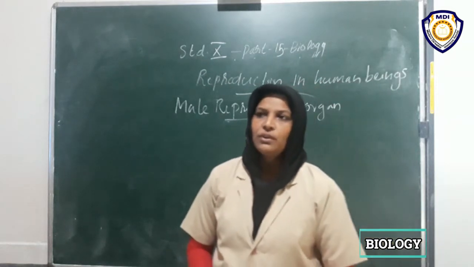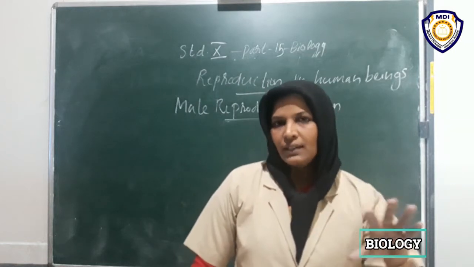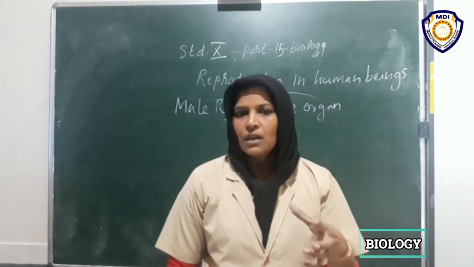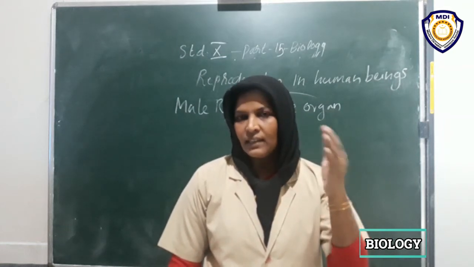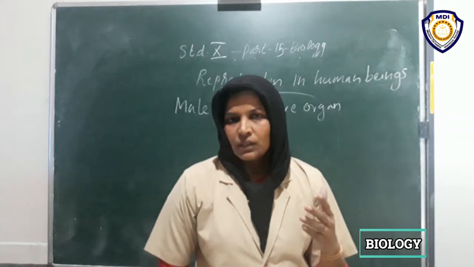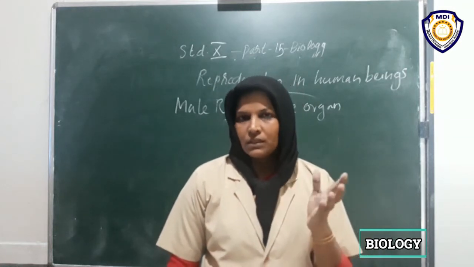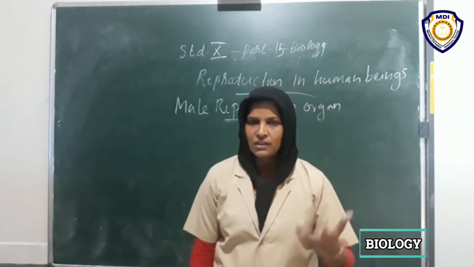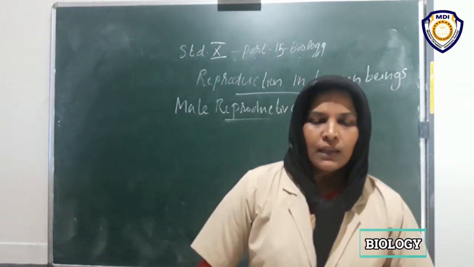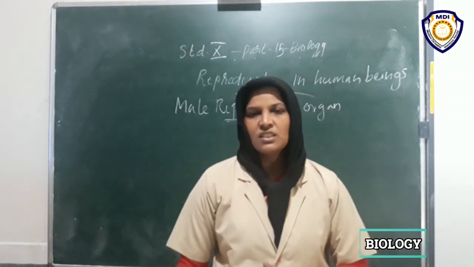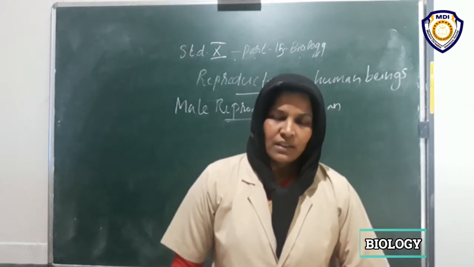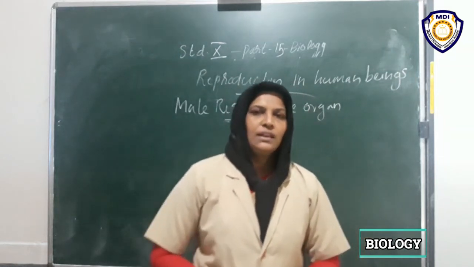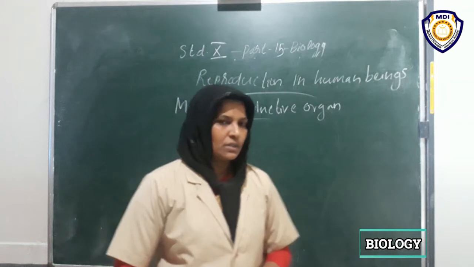What do you know about the female reproductive system? Before that, children, we have studied the structure of the sperm. A sperm consists of a head, tail and middle portion. You know that the middle portion is the motile one. You just refresh your memories, because you studied it in 8th standard. Also write the differences between sperm and ovum, their size and everything, as I explained clearly. So the next is the female reproductive system.